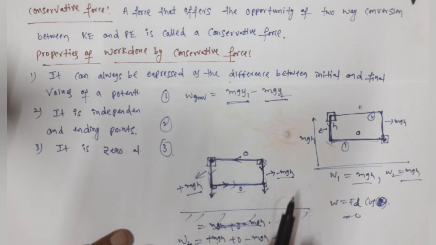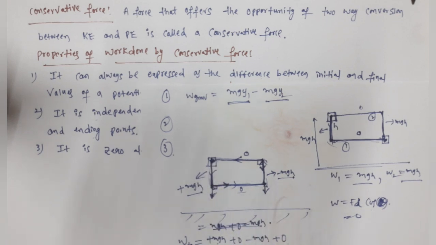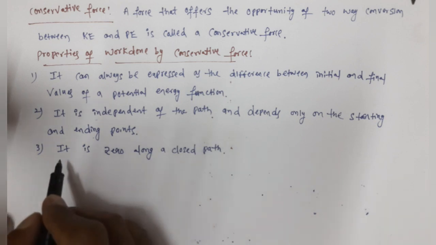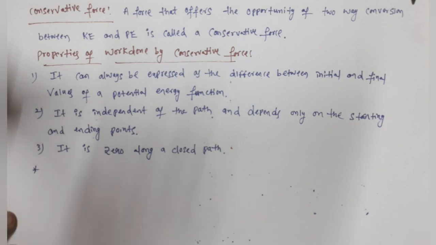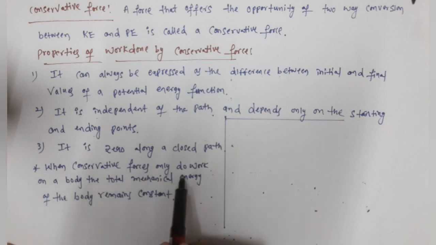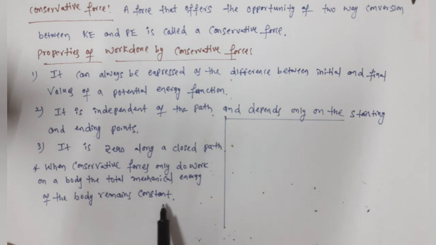That means gravitational force is a conservative force. Remember, a good example of a conservative force is gravitational force. And another example is the force exerted by a spring. The force exerted by a spring is also a conservative force, that you will be learning in the upcoming classes. And a very important point to remember regarding conservative force: when conservative forces only do work on a body, the total mechanical energy of the body remains constant. Total mechanical energy means the sum of the potential energy and kinetic energy.